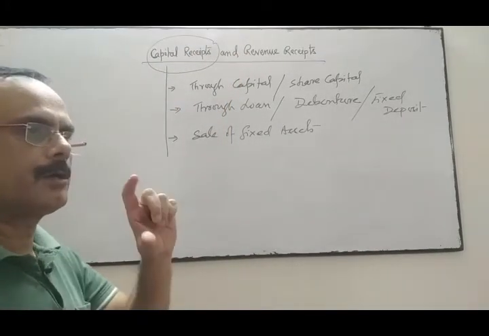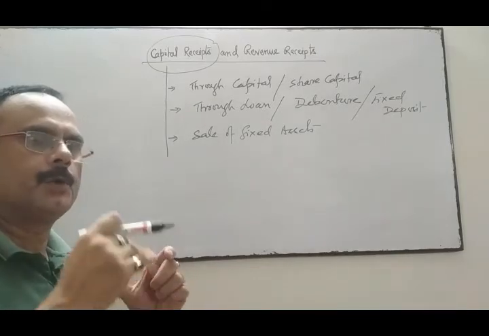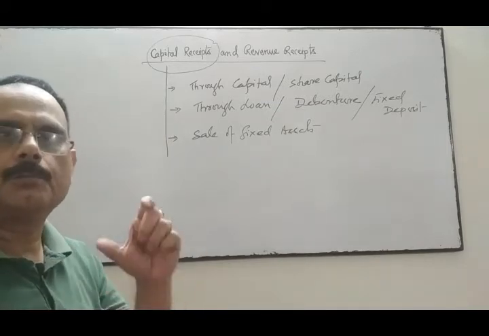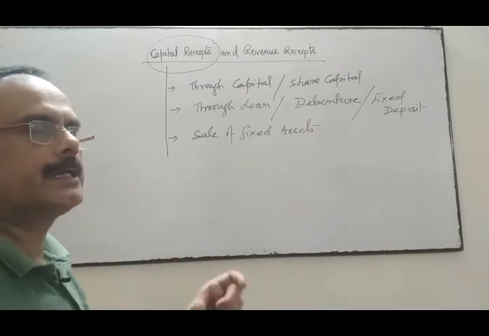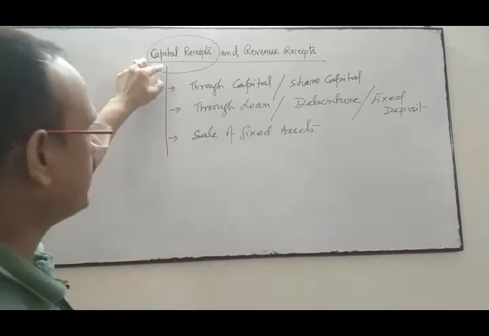Means these receipts are non-recurring in nature. It is receipt for more than 1 year. That amount will be utilized for more than 1 year. It is non-repetitive in nature. That receipts are called capital receipts.